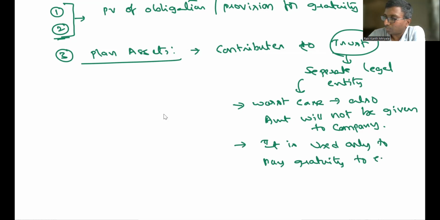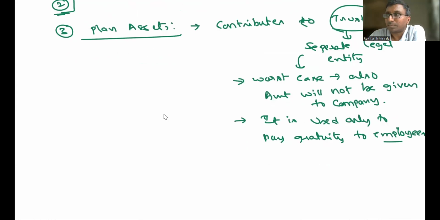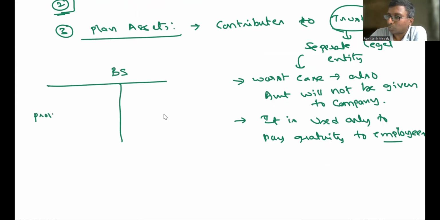Only to pay gratuity to employees. Understood? It is not going to be used for any other purpose. In the balance sheet, you have got a provision: year one, year two, year three, you have seen just now.